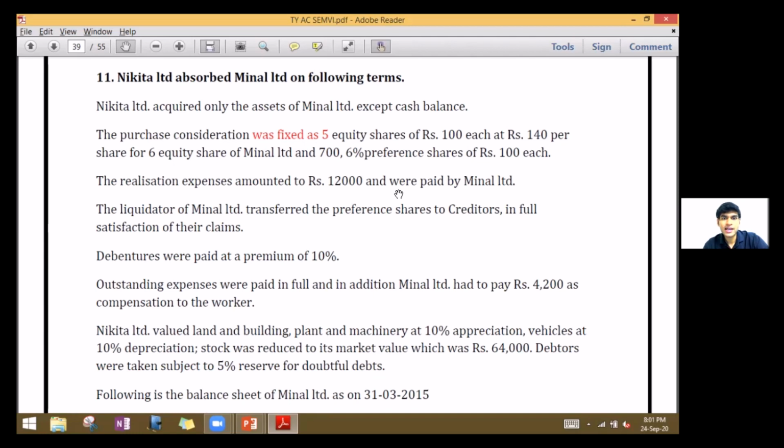Nikita Limited acquired only the assets of Meenal Limited except cash balance. The purchase consideration was fixed as 5 equity shares of 100 each at rupees 140 per share for 6 equity shares of Meenal Limited and 700 6% preference shares of rupees 100 each. The realization expenses amounted to rupees 12,000 and were paid by Meenal Limited. The liquidator of Meenal Limited transferred the preference shares to creditors in full satisfaction of their claims. Debentures were paid at a premium of 10%. Outstanding expenses were paid in full, and in addition, Meenal Limited had to pay rupees 4,200 as compensation to the workers.